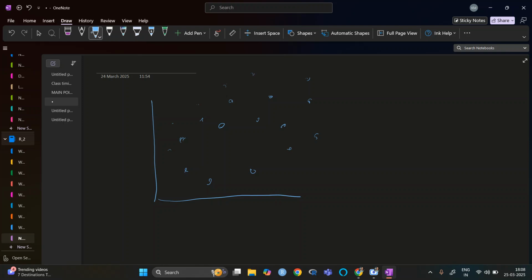Now, if I sketch one line here, you can see that these points are very close to the line, right, but these points are so far from here.